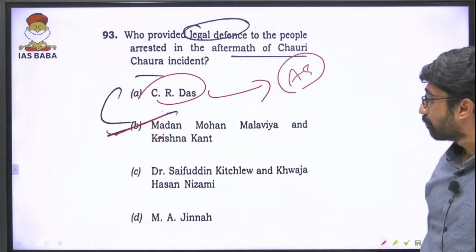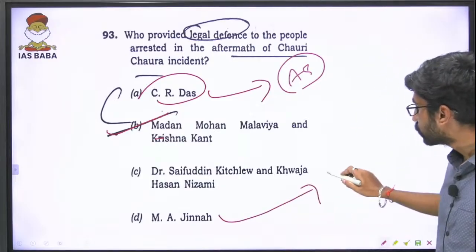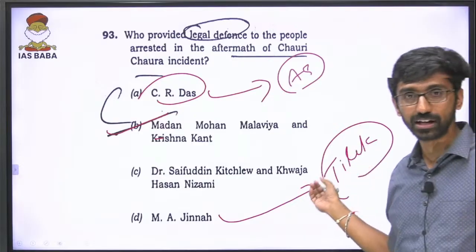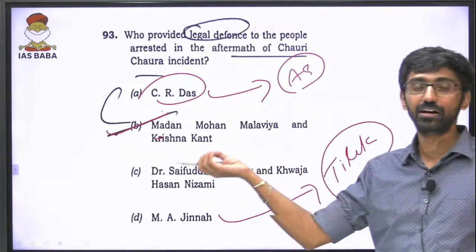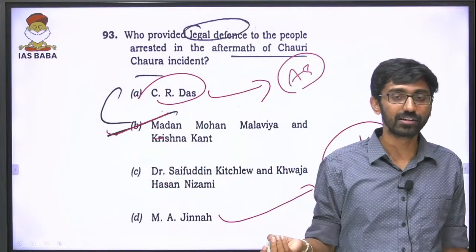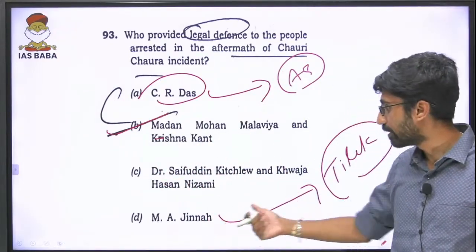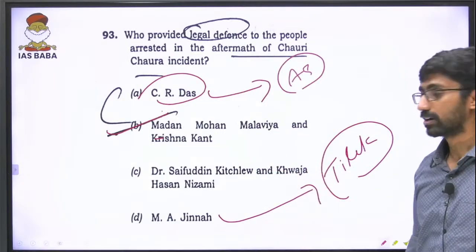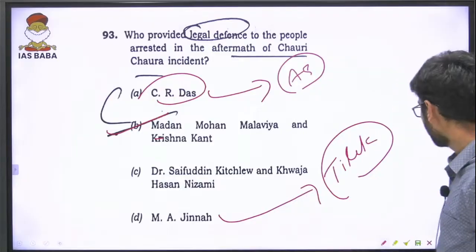Jinnah provided legal defense to Tilak. This we discussed. Jinnah provided legal defense to Tilak during the Home Rule League movement, when Tilak was served a show cause notice by the British, and he got defended by Jinnah. But in this case, it is Madan Mohan Malviya and Krishnakant. So that is answer B.